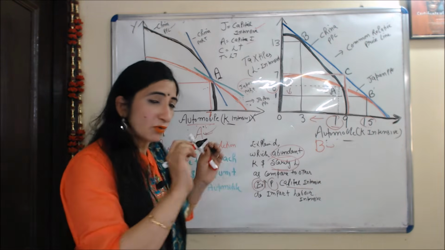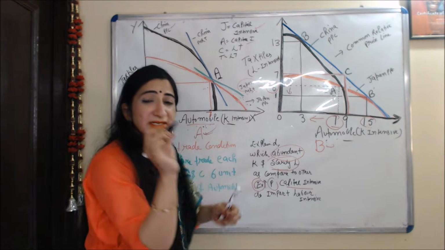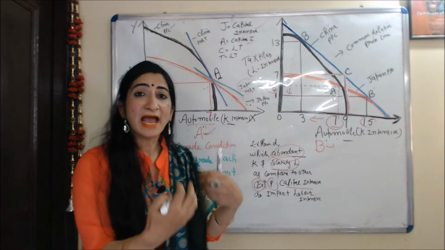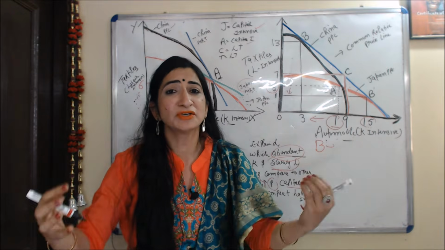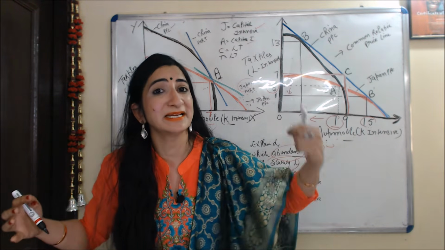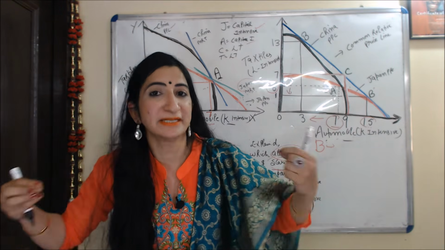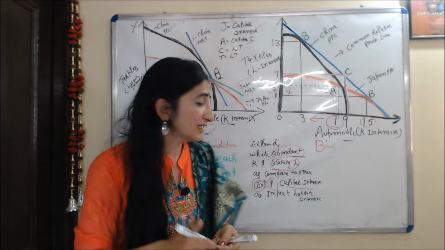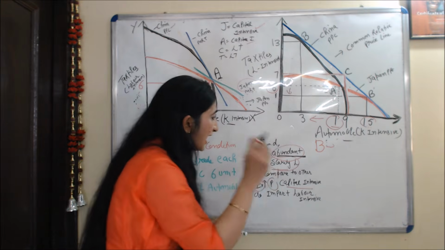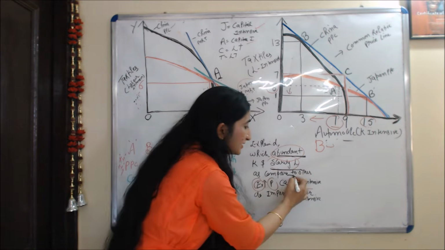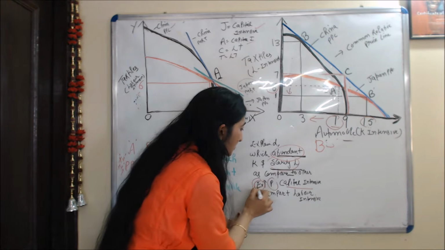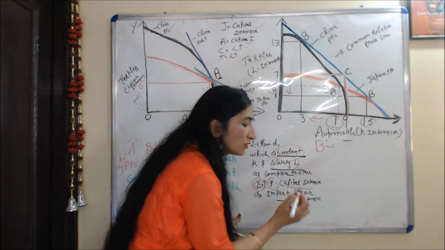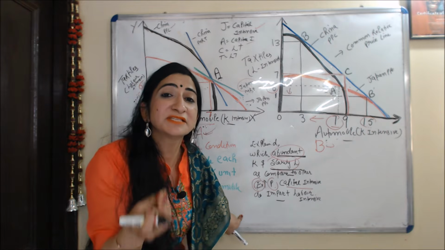Now please listen carefully. As I discussed earlier, according to this theory, a country which is abundant in capital and has a scarcity of labor compared to the other country should increase the production and export of capital intensive goods, because it has abundant capital, and should import labor intensive goods from the other country because it has a scarcity of labor.